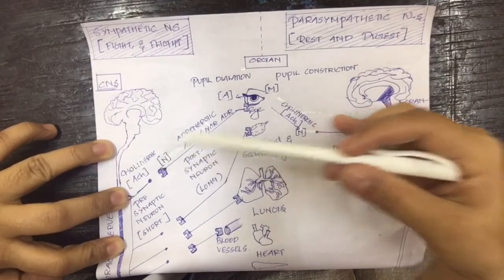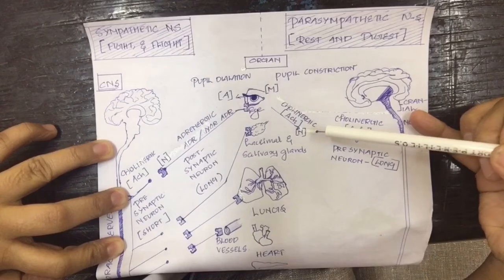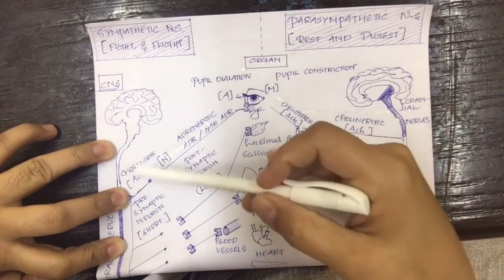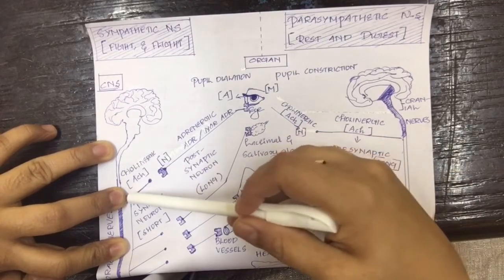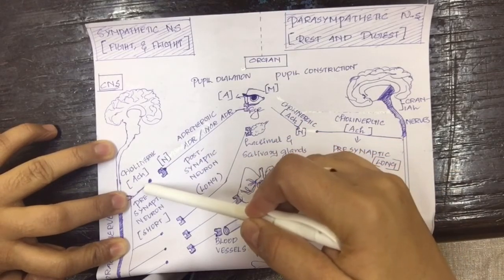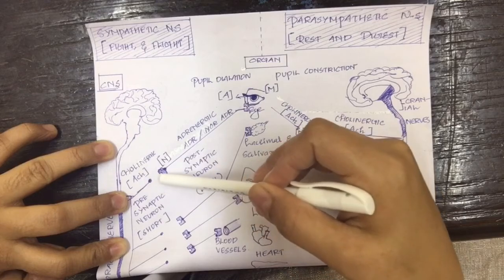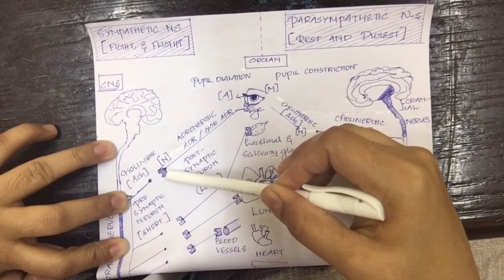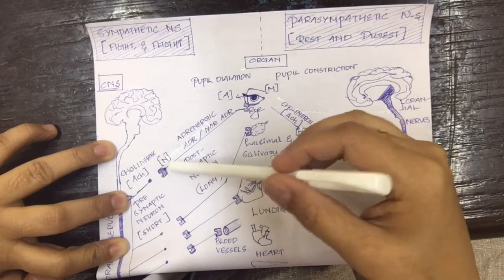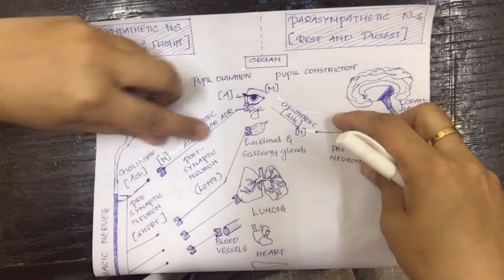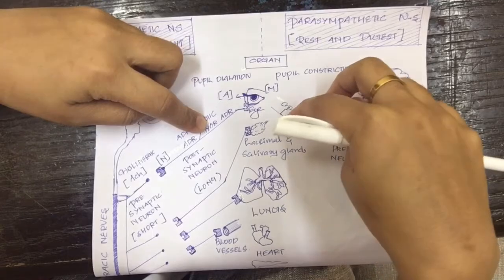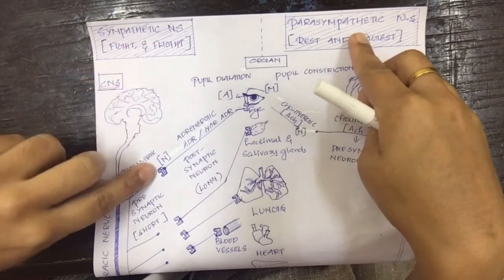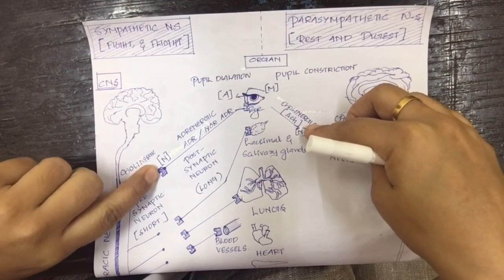Now let us study the receptors of sympathetic and parasympathetic nervous system. As we said before, this released neurotransmitter has to bind to a receptor on the postsynaptic neuron. So, the receptor on the postsynaptic neuron or the receptor on the postganglionic neuron of both sympathetic and parasympathetic nervous system is nicotinic.